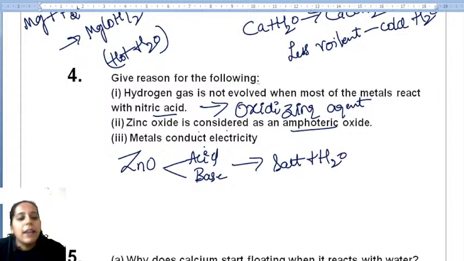Clear? Then, why do metals conduct electricity? Because they are good conductors of electricity. Metals are good conductors of electricity. That is why they conduct electricity. You have to know about this. They are simple questions, but it is very important to know. You should not skip this. It's very important from the examination point of view.